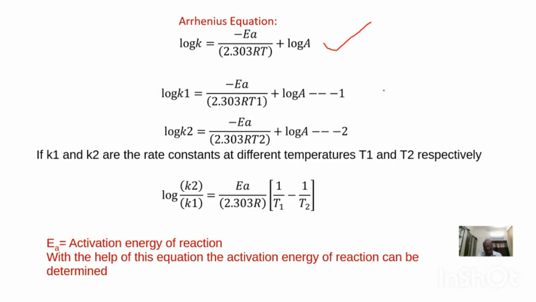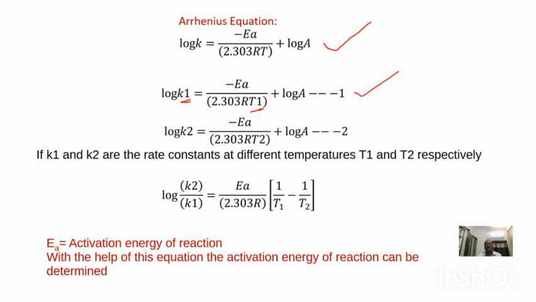Now we are performing a reaction at two different temperatures. The same reaction is taking place at two different temperatures separately. Let's say only the temperature is different, and the remaining conditions are identical. Initially, the reaction is taking place at temperature T1. Then what is the rate constant observed? K1. We know that the rate constant depends only on temperature. It is not altered by the concentrations of reactants. So K1 is the rate constant at temperature T1.